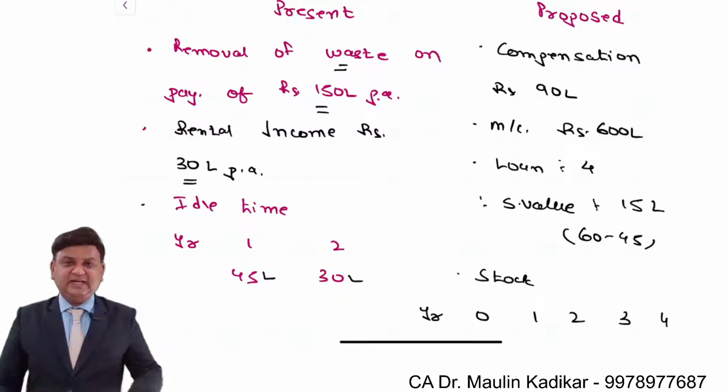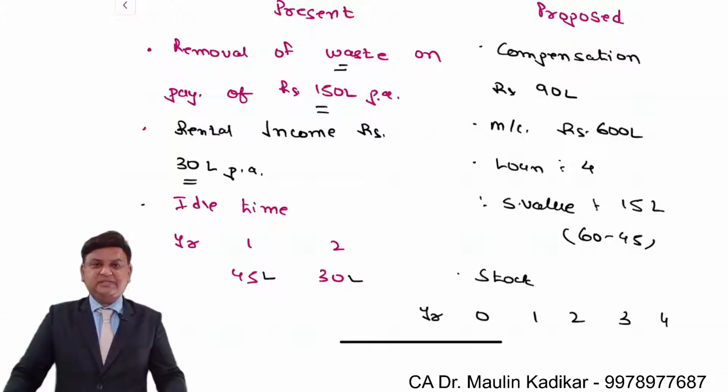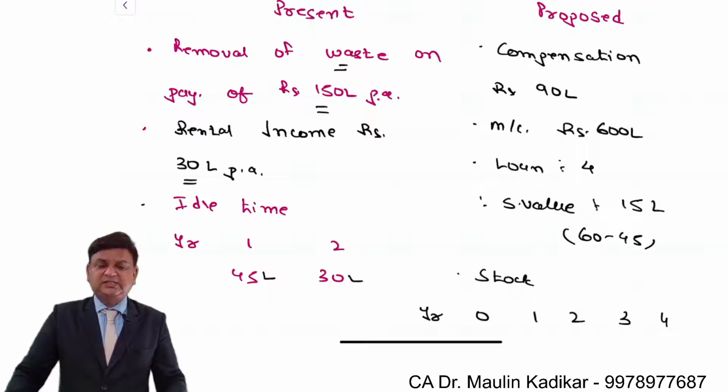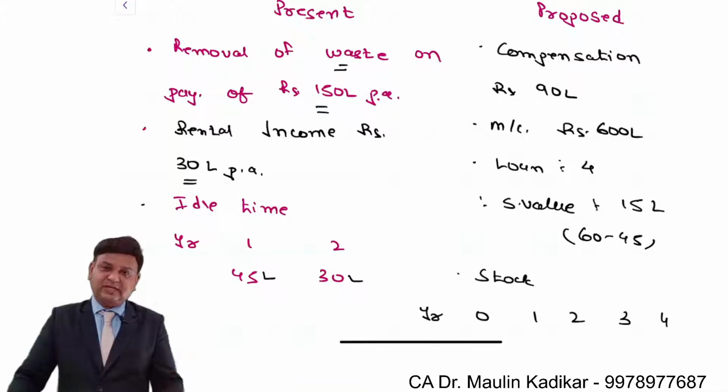As far as the idle time payment of wages is concerned, it means that we may be having a certain part of the factory premises wherein a few workers come in the morning, they sign the register, they go back in the evening without any work. Still we have to make payment to them for the time for which they attend the factory premises, and that is considered to be the idle time payment. That is provided for the first year and for the second year.